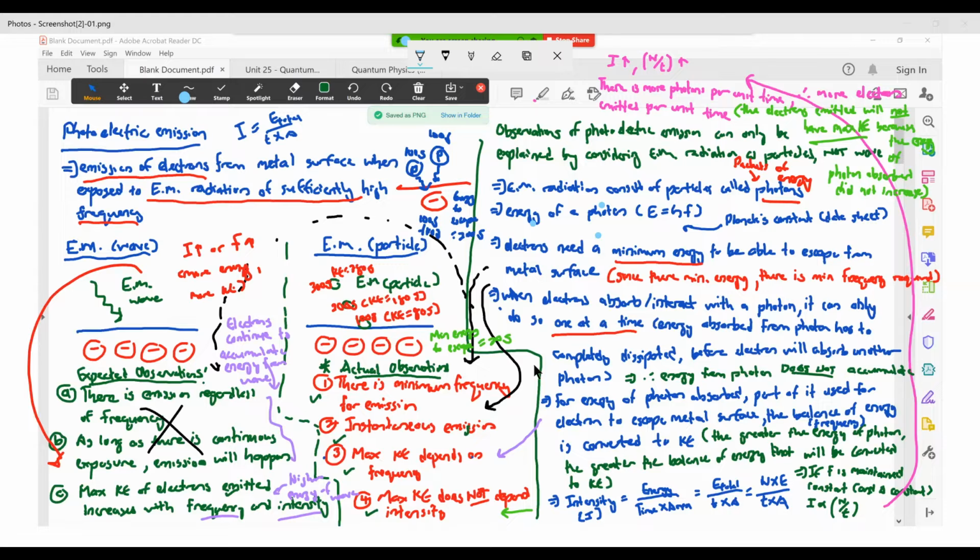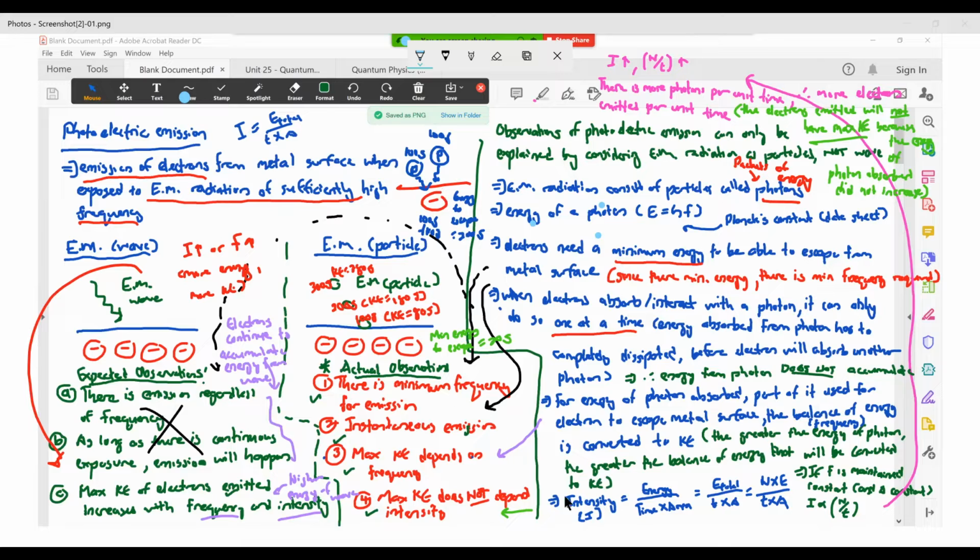So here you will see that if the energy of the photon is high, meaning it has higher frequency, you have more energy that is converted to Ke. So you have max Ke being dependent on frequency here. So this will tie to this.